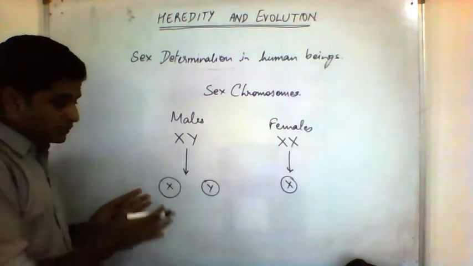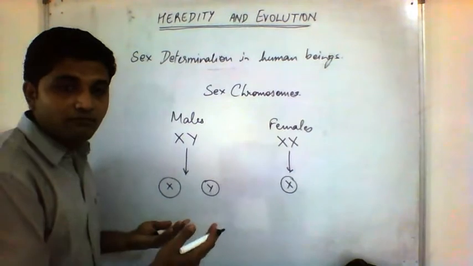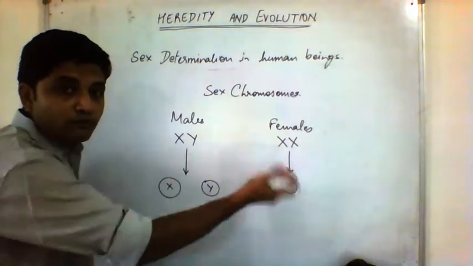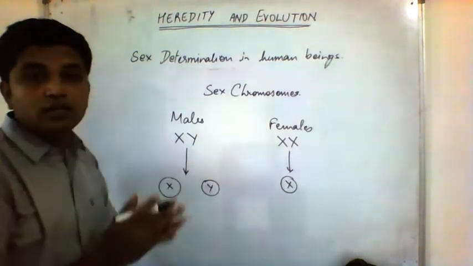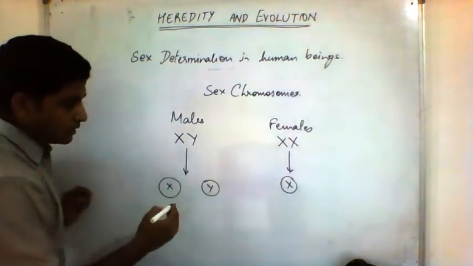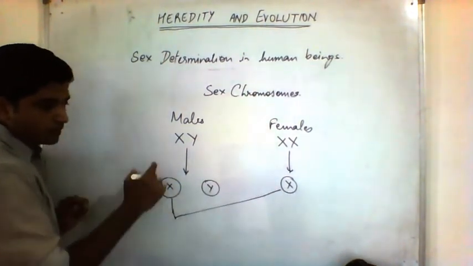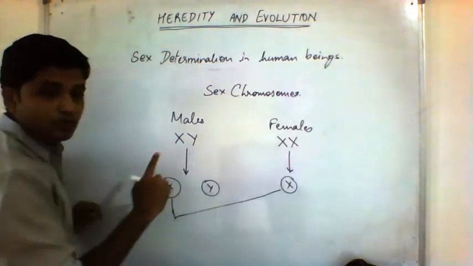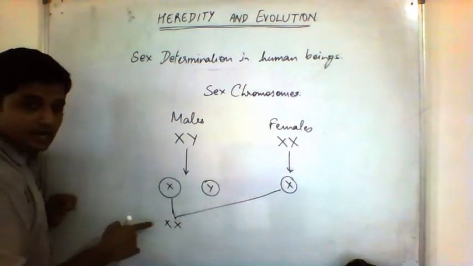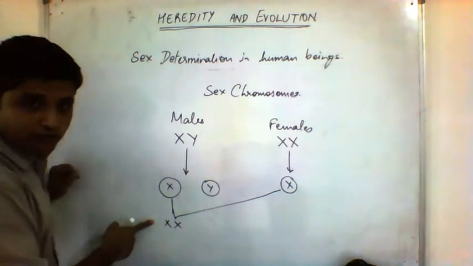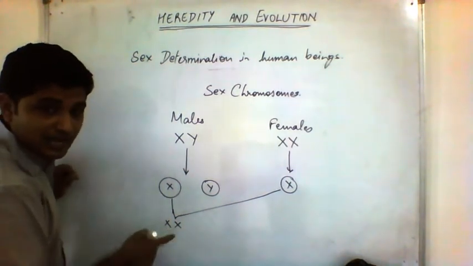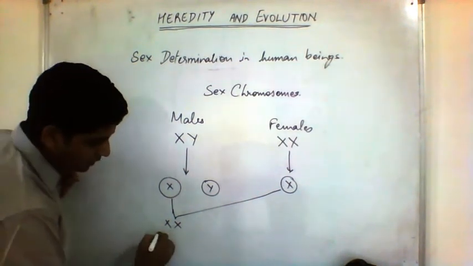Out of those millions, 50% are X type and 50% are Y type. Which of them will fuse with the ovum only God can decide, or probability. If X fuses with the ovum, the X from the sperm and the X from the ovum get together, and the 23rd pair of chromosomes becomes XX. That means this zygote is going to form a female.